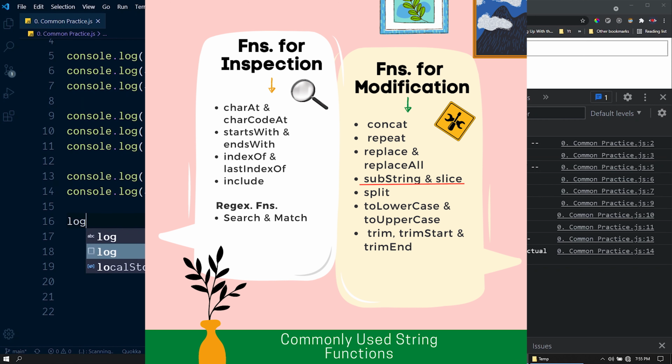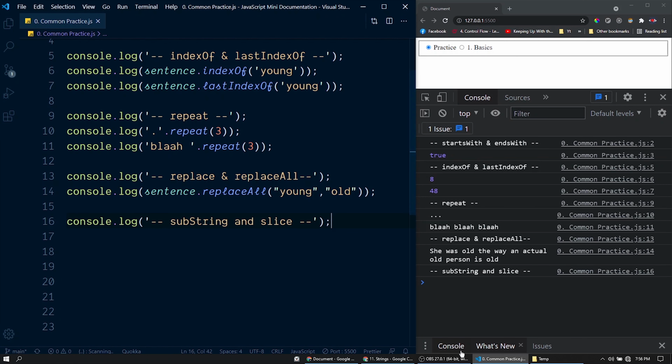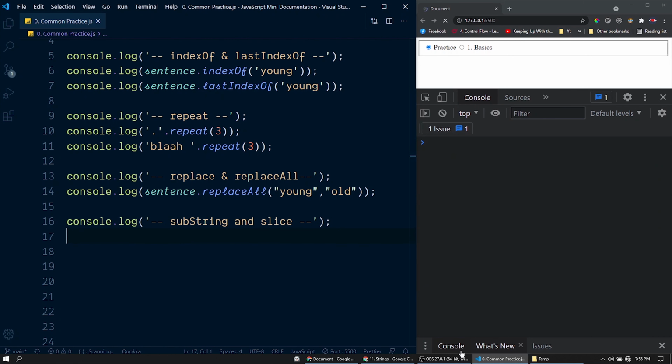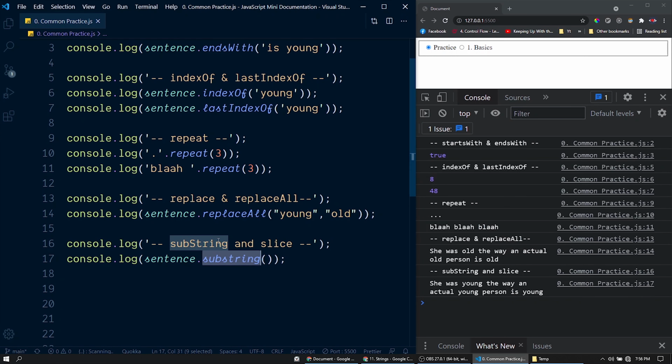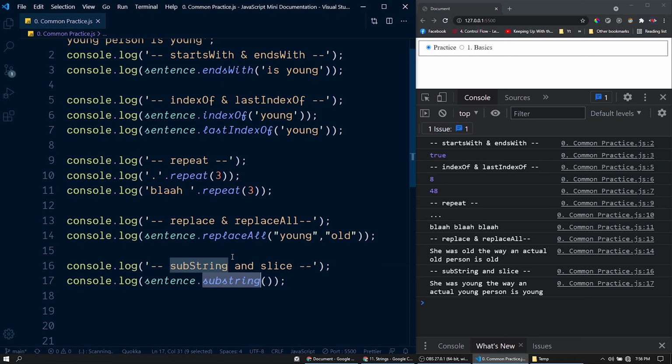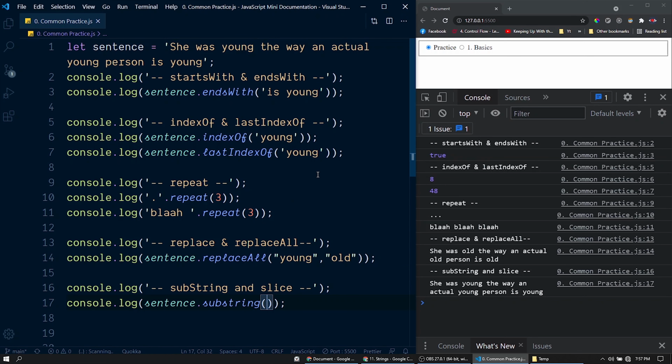Now let's talk about the functions substring and slice. Like the name suggests, these functions return a portion of the string. Let's try that here. Let's call the function substring. So this substring function is used to retrieve a part of the string. So into this function, we need to pass start index and end index. If I pass 0 here, it will return the complete string. If I pass 1 here, the substring will start from this first index character.